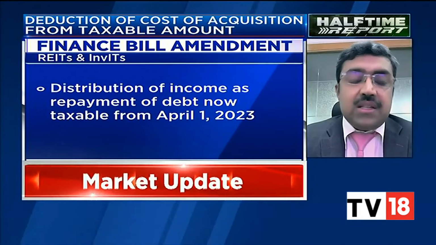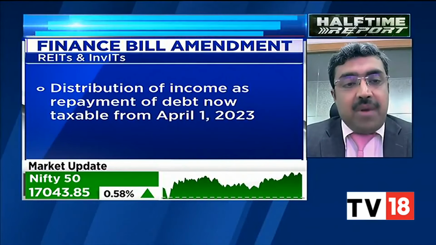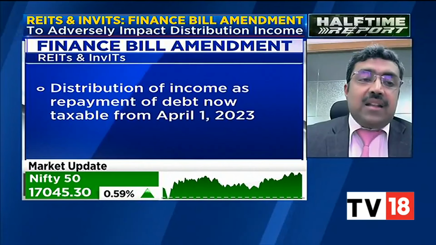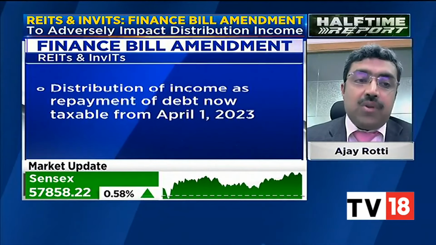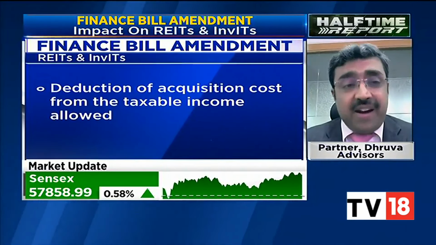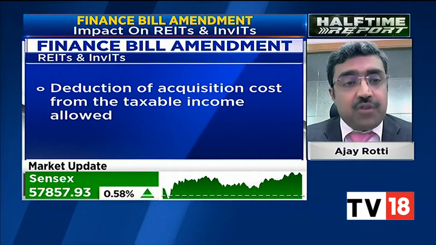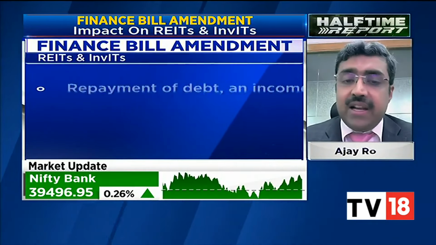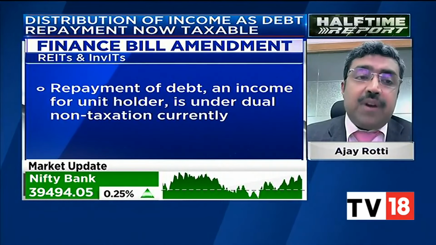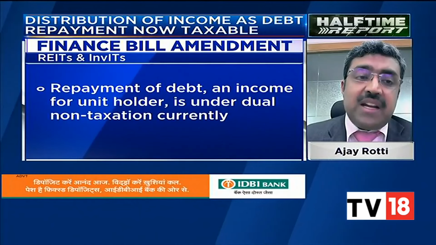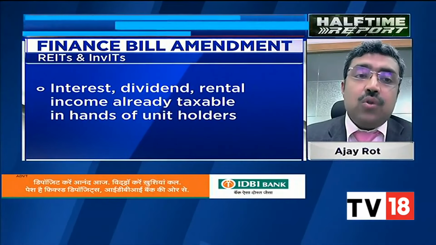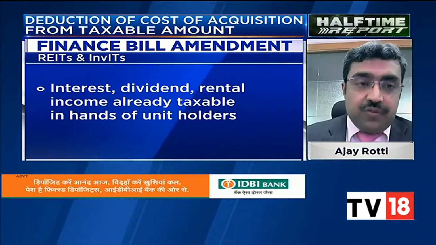Now, in the amendment that was tabled before the Lok Sabha and has been enacted, the tax will now not be on the amount distributed as loan repayment, but on a specified amount. They've prescribed a formula for specified amounts, and I'll not get into the technicals. What effectively they've done is to say that from this amount, which would otherwise be taxable as other sources, you are now permitted to reduce whatever would be the issue price of the unit.